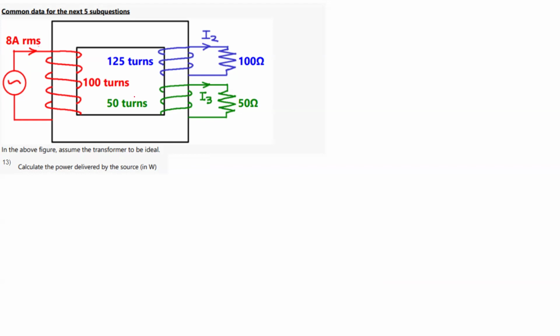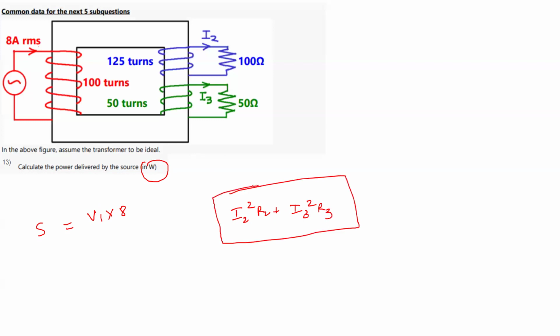Okay. Now what we need to do is find the total power delivered. So the total power delivered is nothing but this voltage V1 into I1. So this V1 into 8 we can do, so we can get the total power. But total power, as you can see, you will get as S, but it is asking for watts. So what will be the power in watts? You can see that the power in watts will be equal to I2 square R2 plus I3 square R3. If you do it like this, you will get the power in watts.